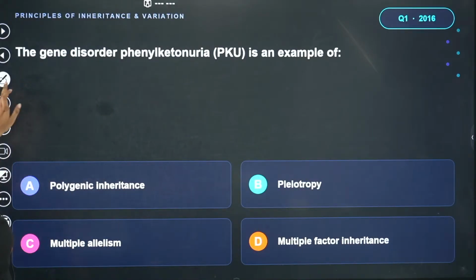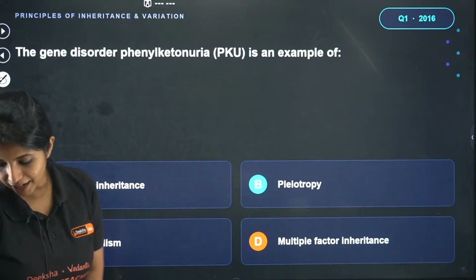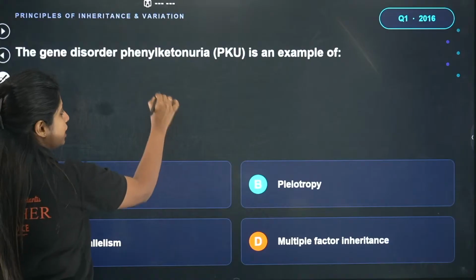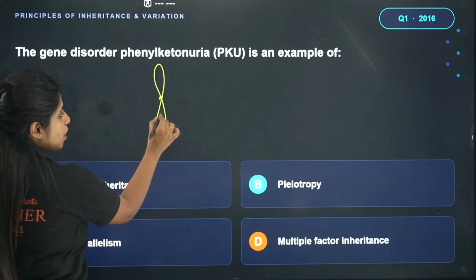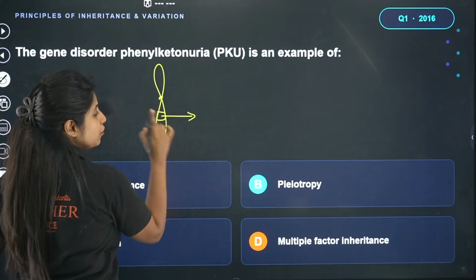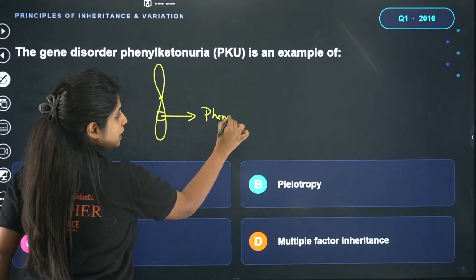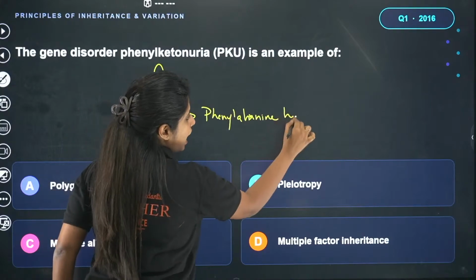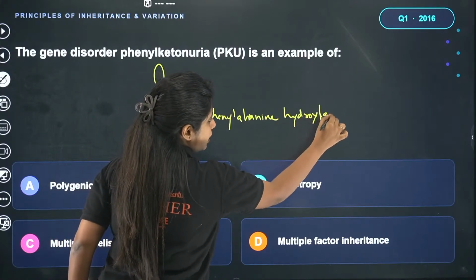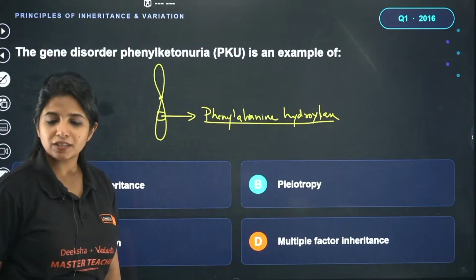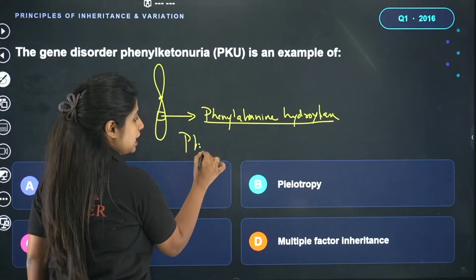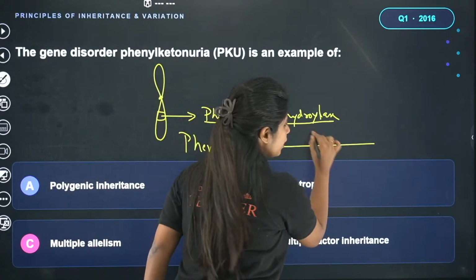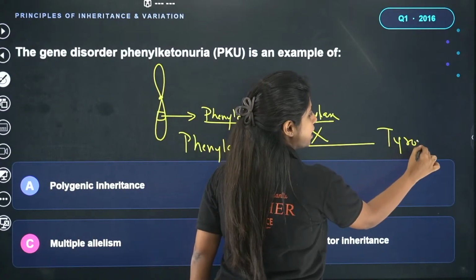What exactly happens in phenylketonuria? Sania also says it is going to be B. Is it B? Yes, it is B. Why? Listen to me very carefully. Phenylketonuria is a disease which is caused when a mutation happens in one gene, which is why your body is not producing an enzyme that is known as phenylalanine hydroxylase. When this phenylalanine hydroxylase is not being produced, what is going to happen? In your body, there is an amino acid known as phenylalanine that will not be converted to tyrosine, which is another amino acid.